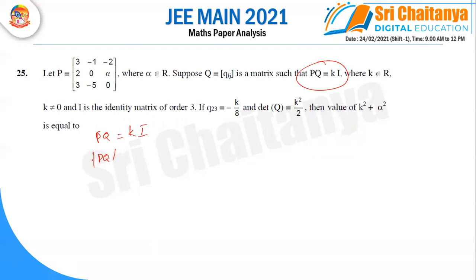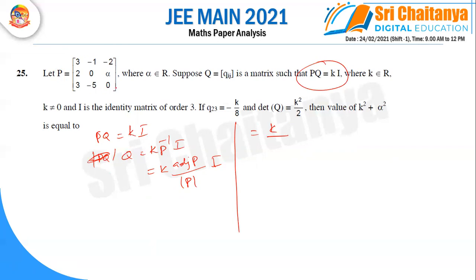Otherwise we can write Q as K into P inverse I. Now, calculating, P inverse means adjoint of P by det P into I. You know the P matrix, so find the determinant and apply the condition. So here you can get adjoint P, and K into, as given, K by determinant of P. Find out the determinant of P.